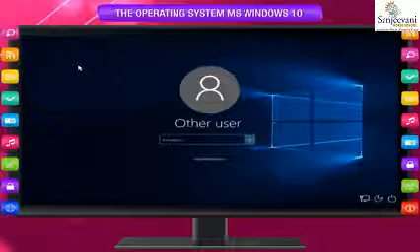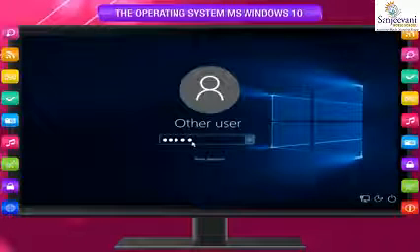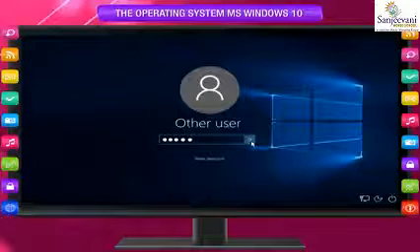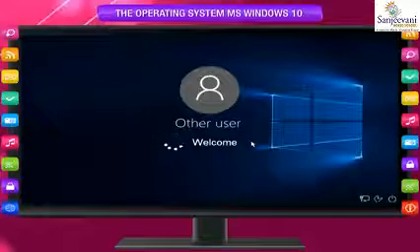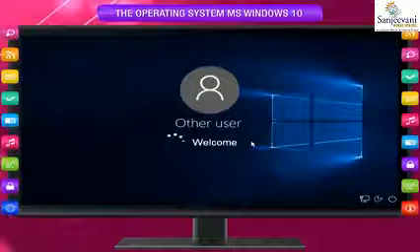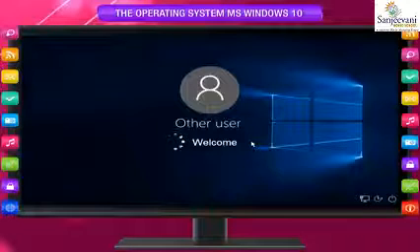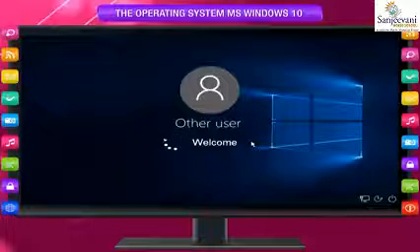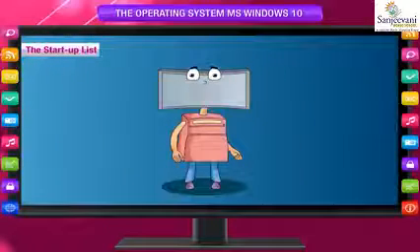Select your user account, type the password, and press the Enter key or click on the arrow button. You will then see the welcome screen. Your personal settings are being set up. This means Windows 10 will use your chosen background picture, color scheme, and arrange the desktop icons the way you left them last time.